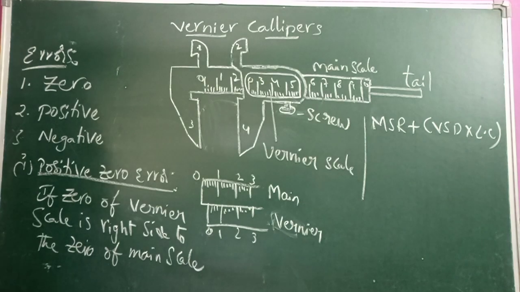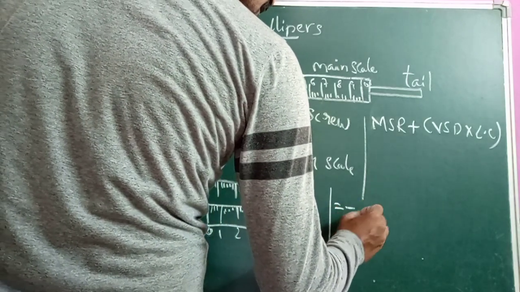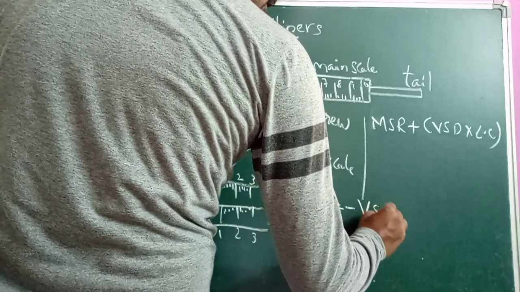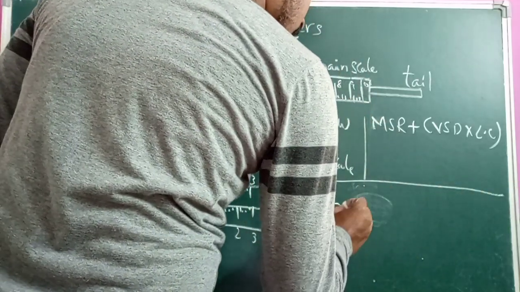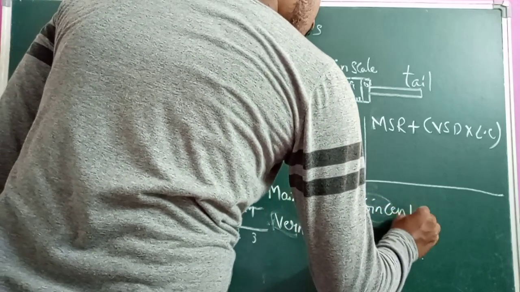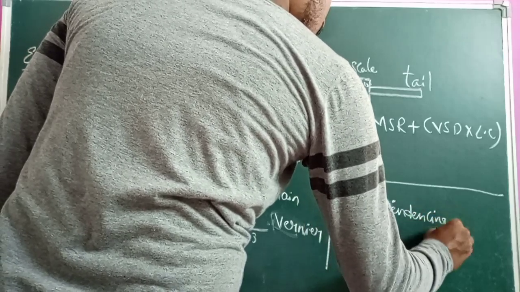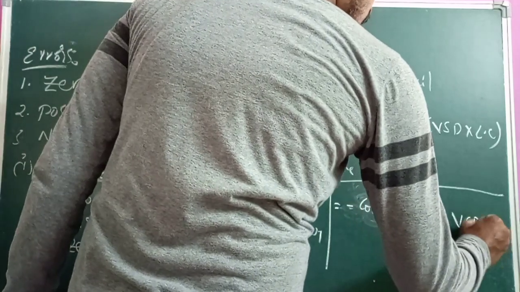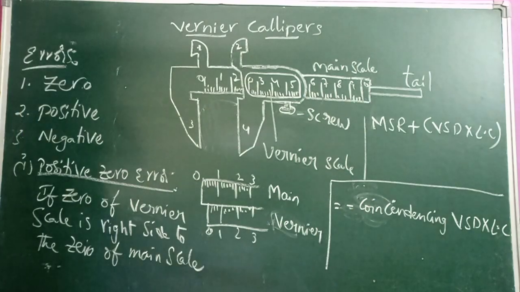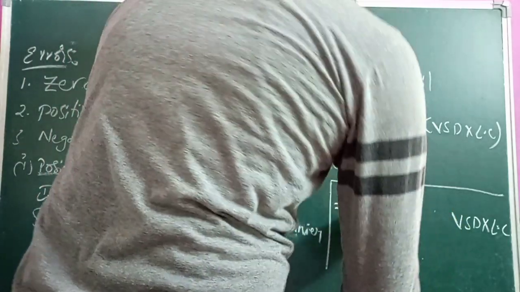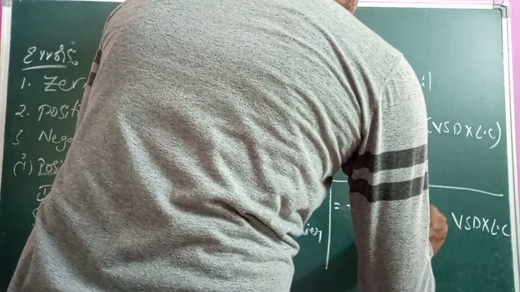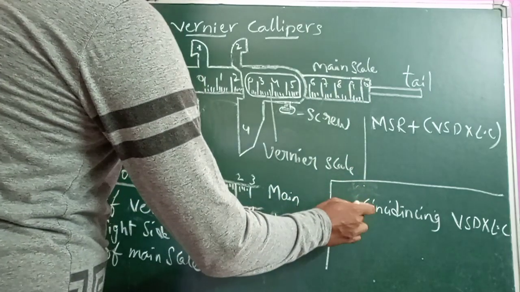The correction for positive zero error is equal to minus the coincidence division of the vernier scale into the least count.